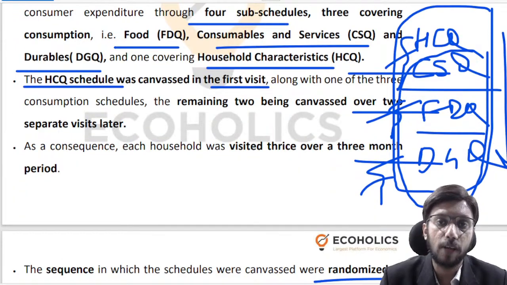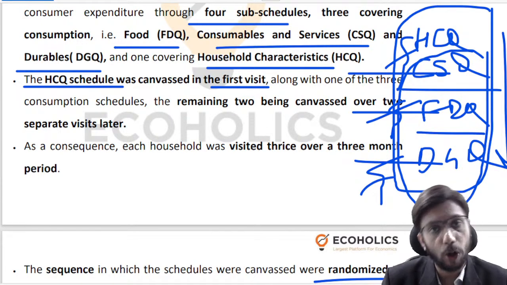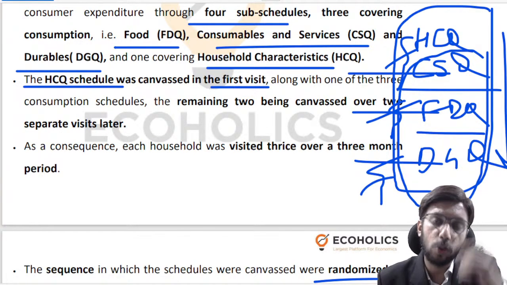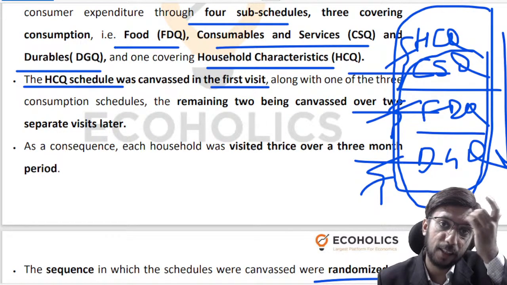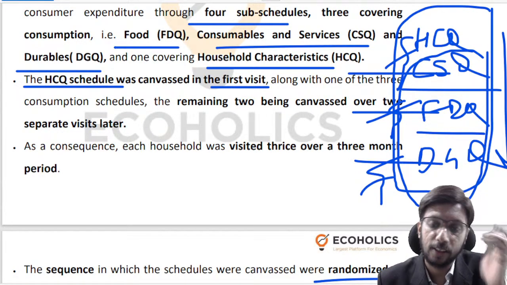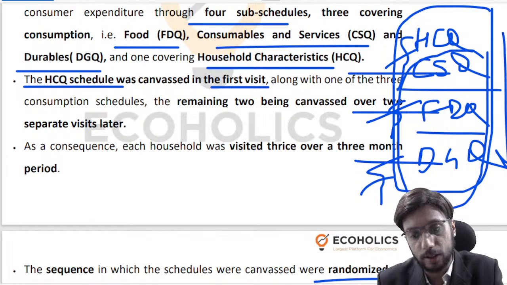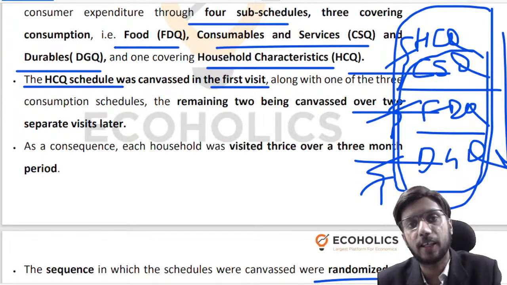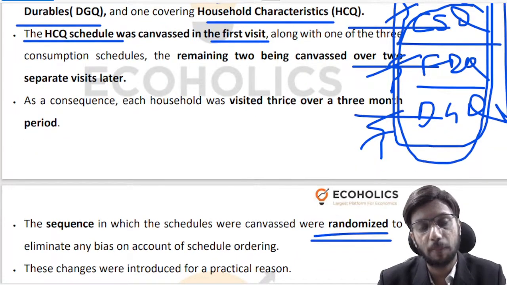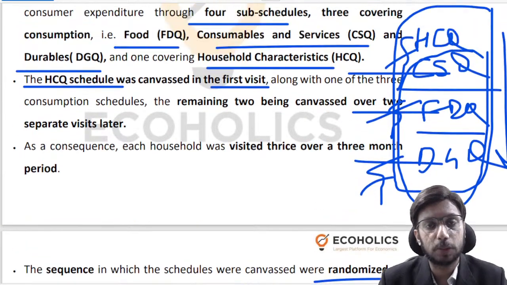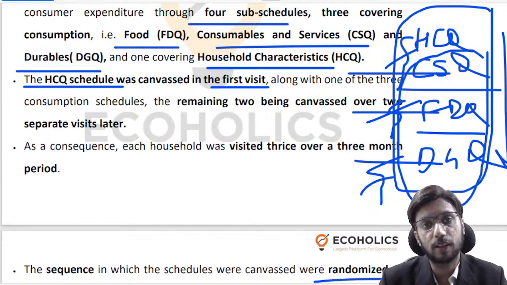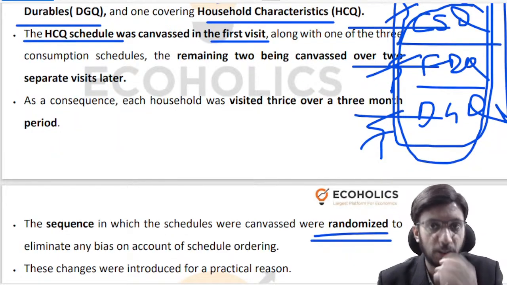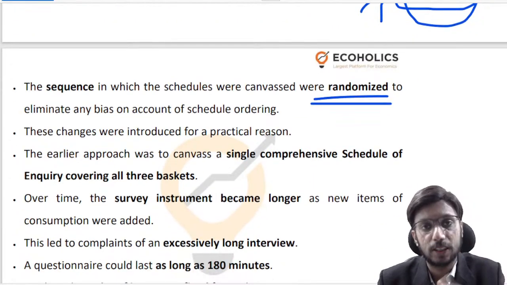As a result, I will get good answers for all subschedules, in the sense that if, let's say, a person is likely to give the best answers in the 1st and the 2nd visit, then CSQ, FDQ, DGQ are equally represented in the 1st and the 2nd visit. And if somebody is likely to give very short, crisp and uninterested answers in the 3rd visit, then CSQ, FDQ, DGQ are all likely to be in the 3rd visit. So there is no preference as such being given to any particular subschedule. So we are getting better answers since we have randomized the sequence.